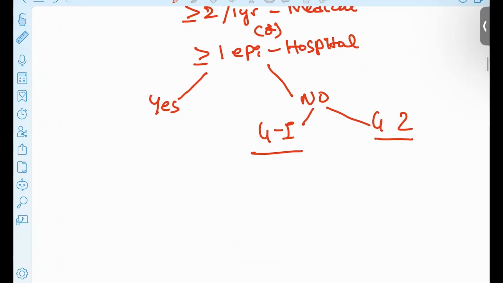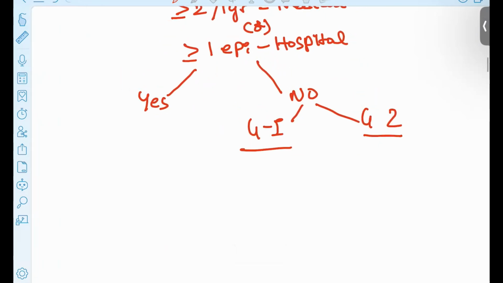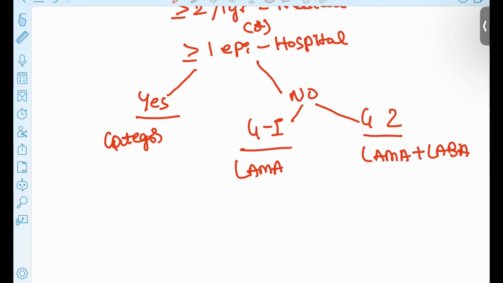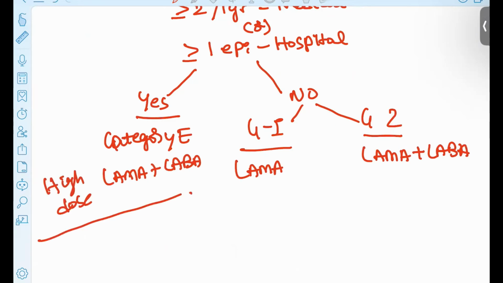If the patient is in grade 1, you go for LAMA. If the patient is in grade 2, LAMA plus LABA. If the patient is in category E, this patient will need LAMA plus LABA high dose. This is the treatment protocol for COPD.